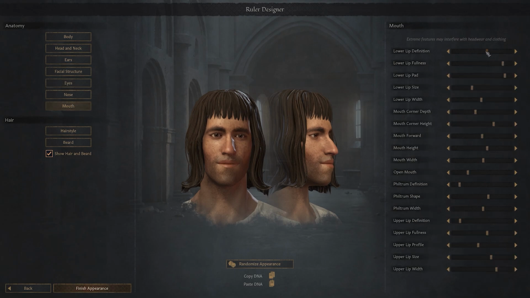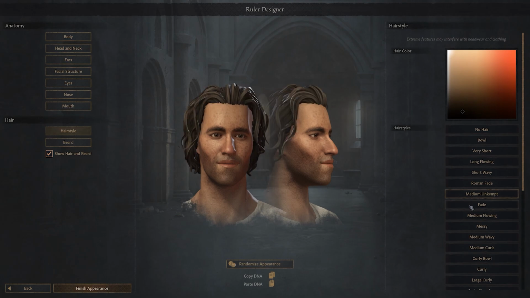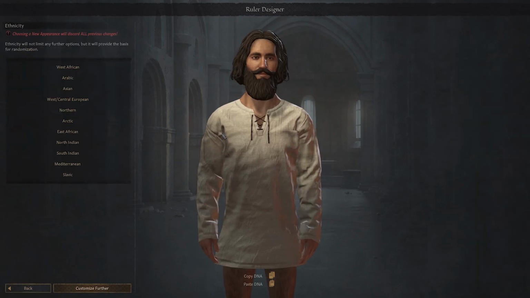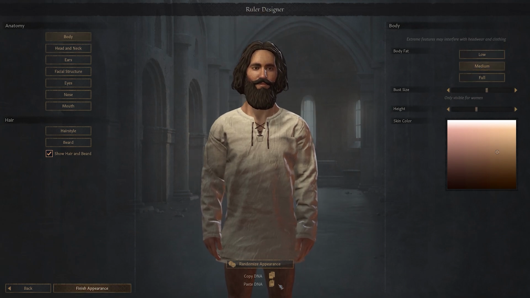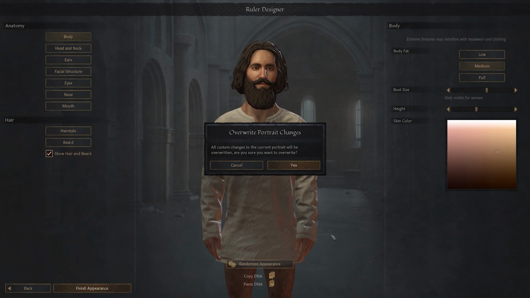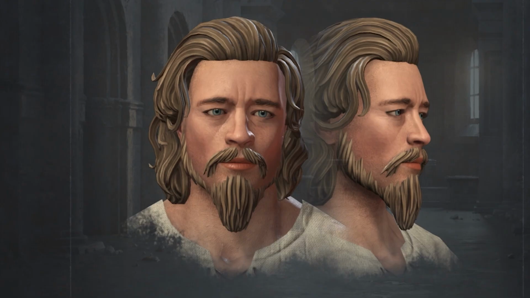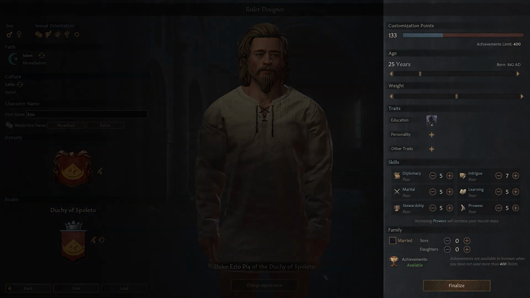As you might imagine, it's easy to sink a lot of time into this particular process, but as with the coat of arms, you can copy, save, and share the DNA of your character. Fortunately, I've previously taken the time to create a one-to-one replica of my own face, which I'll be pasting in here so we can move along. There we go. It's like looking in a mirror. With that done, we move on to the part of the ruler designer that relies on spending points.